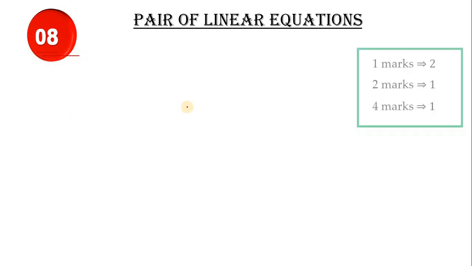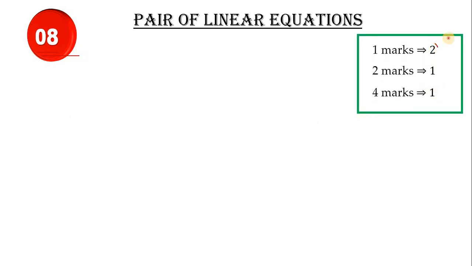Next, let us move on to the third chapter, pair of linear equations. From this chapter we have 8 marks. Let's see the question pattern. 1 mark 2 questions will be there, children, and 2 mark 1 question and 4 mark 1 question will be there, children.